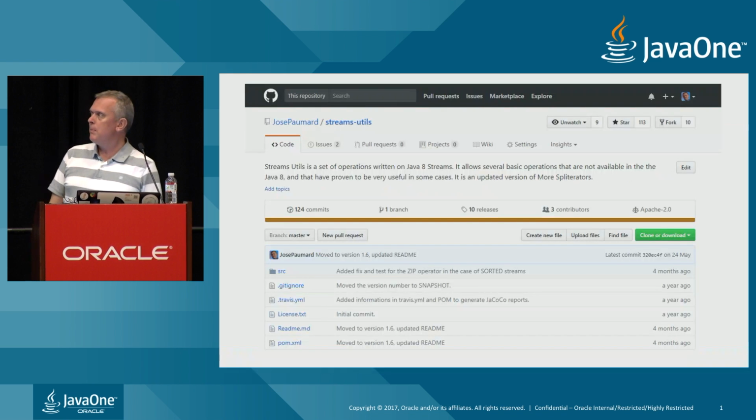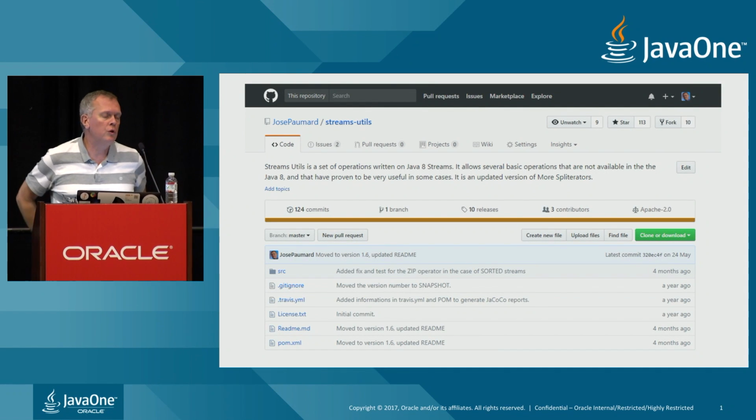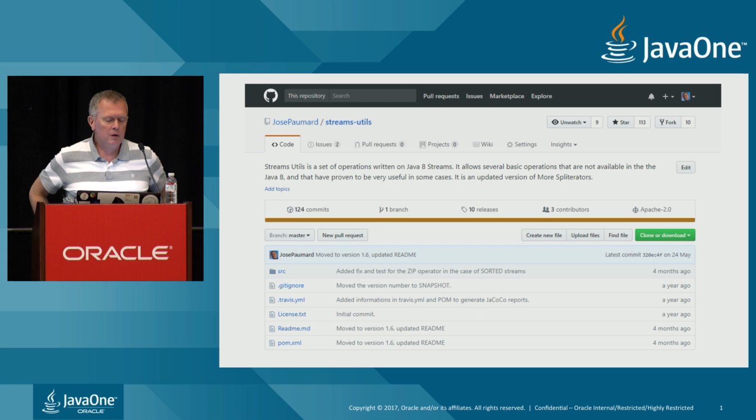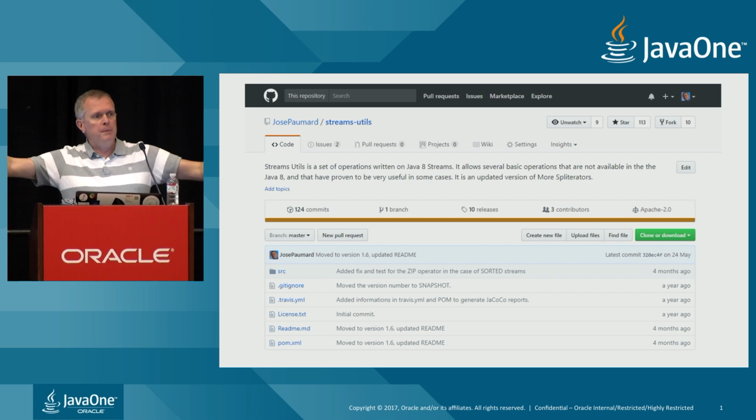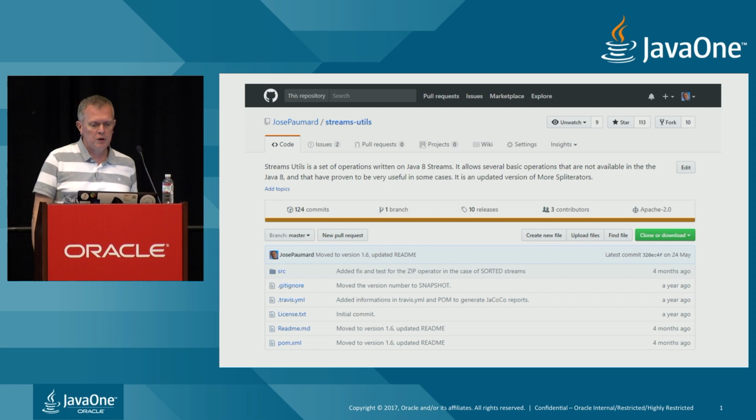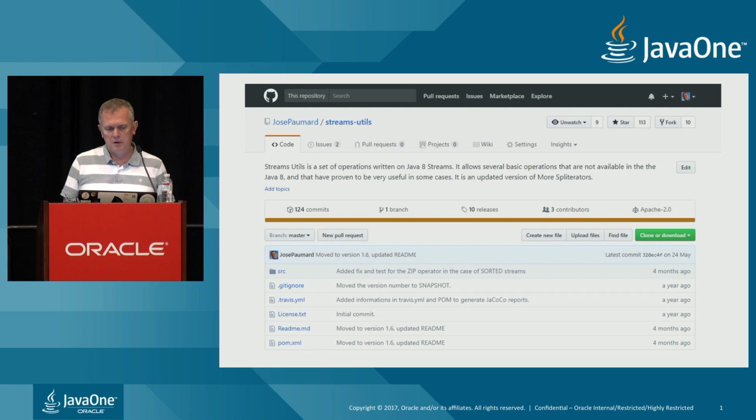This work is mostly based on a work I published on GitHub a little more than a year ago, an API called Streams, which is basically an API that extends what I'm going to show you in the minutes to come.